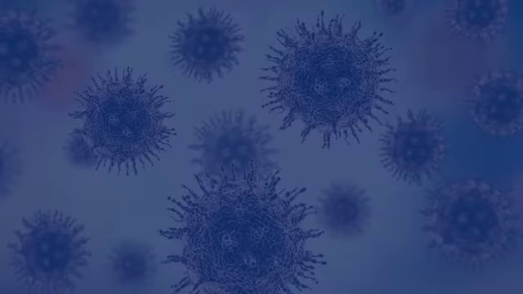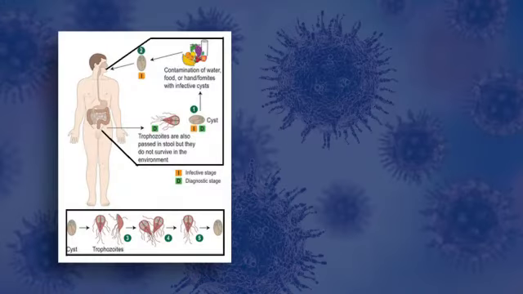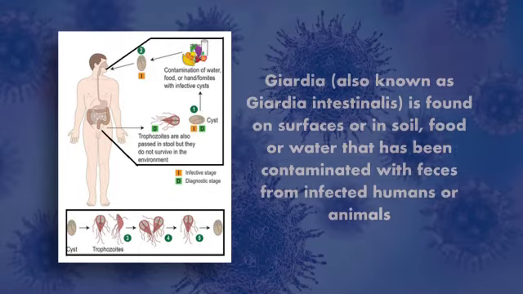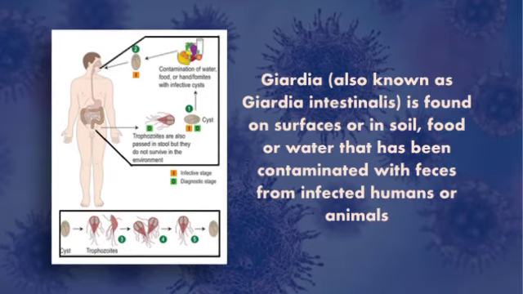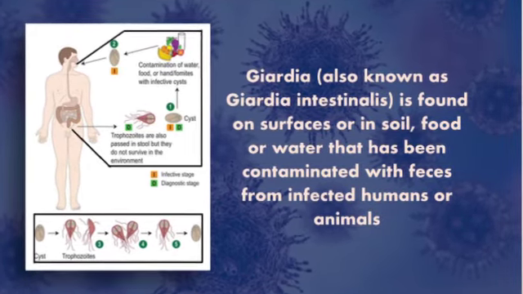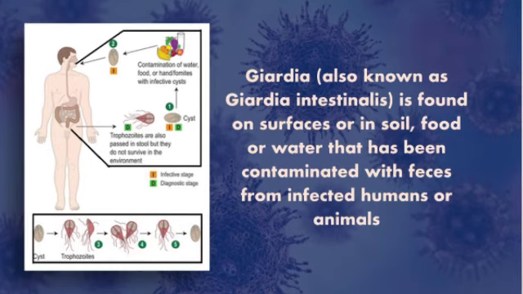This is the disease Giardia. Giardia is a microscopic parasite that causes the diarrheal illness known as giardiasis. Giardia, also known as Giardia intestinalis, is found on surfaces or in soil, food, or water that has been contaminated with feces from infected humans or animals.